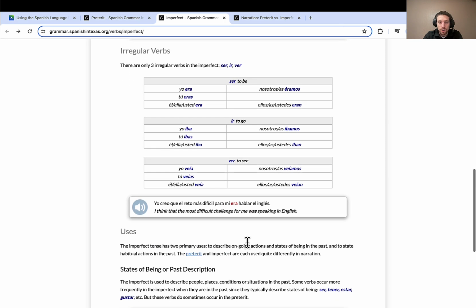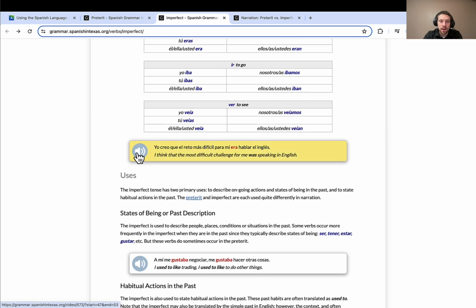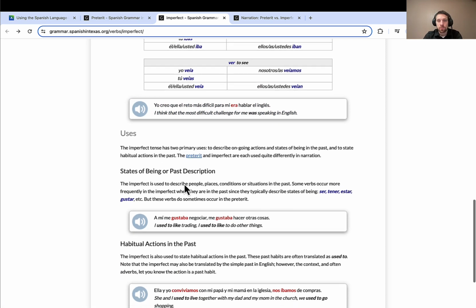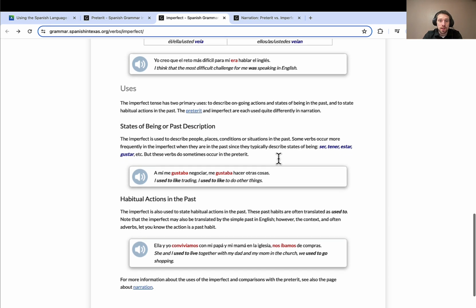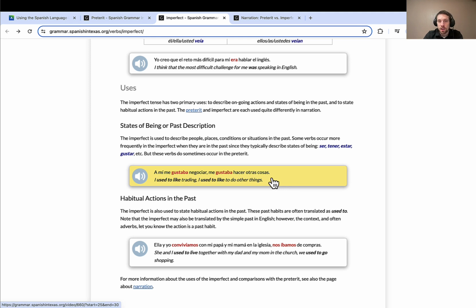There you can see more examples. Don't forget to click on the volume icon to see videos of native speakers using these sentences. And so the two uses, like we said, ongoing actions or states of being, or habitual actions in the past. Now sometimes you'll see this with past descriptions. An example here is, a mí me gustaba negociar, me gustaba hacer otras cosas. I used to like trading, I used to like to do other things. So notice that's like a state of being about oneself, using that to like verb gustar in the past.